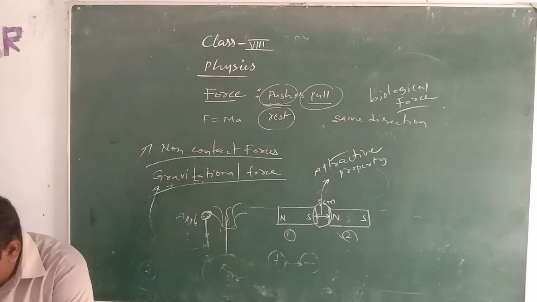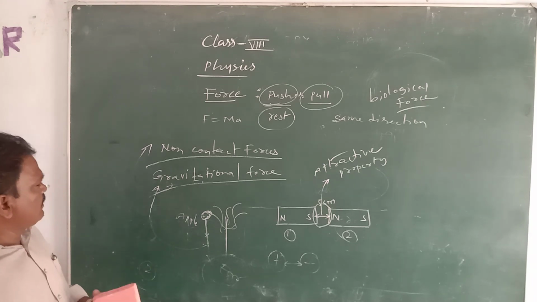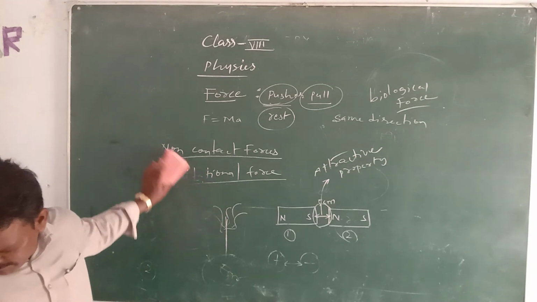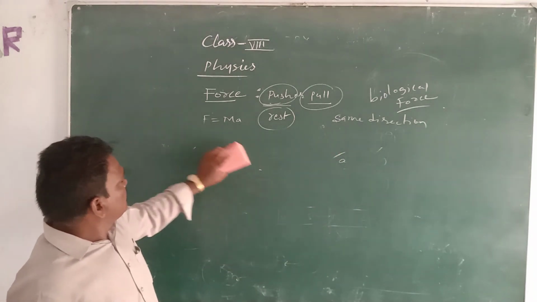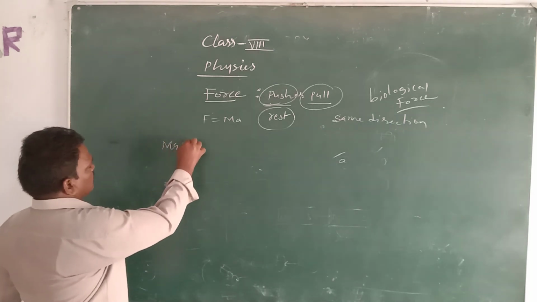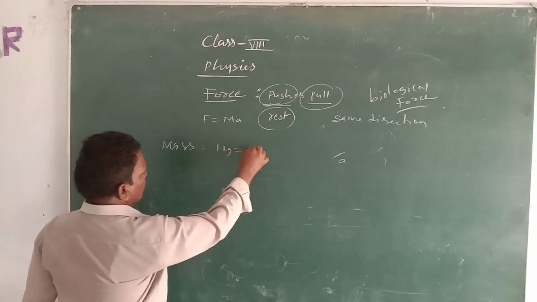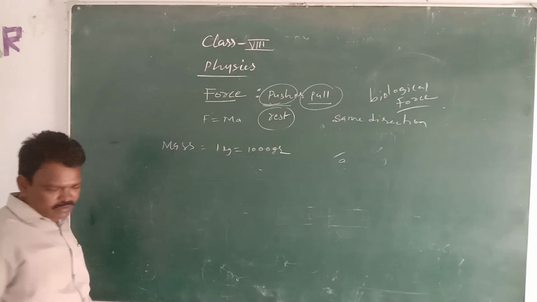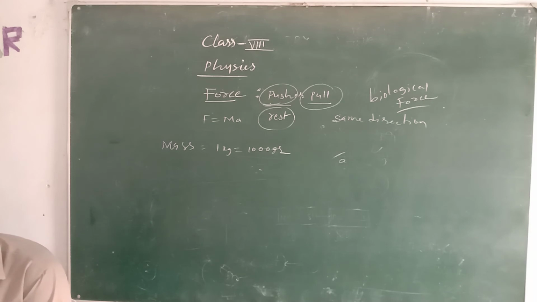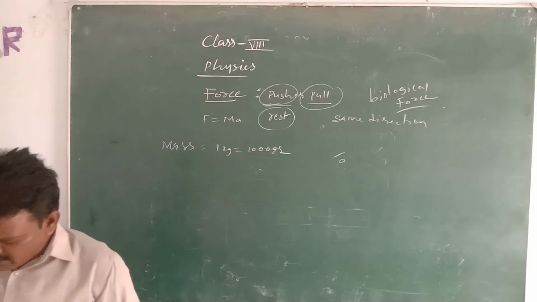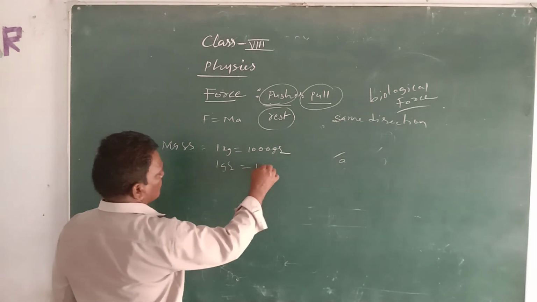Next one, as I already said, matter. Once again, matter is the quantity or amount of matter contained in a body, which will be measured with a common balance or spring balance. That means the mass will be measured in grams or kgs. 1 kg is equal to how many grams? 1000 grams. And 1 gram is equal to how many milligrams? 1 gram is equal to 1000 milligrams.